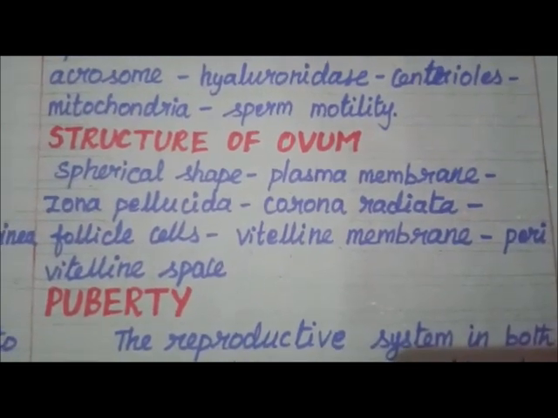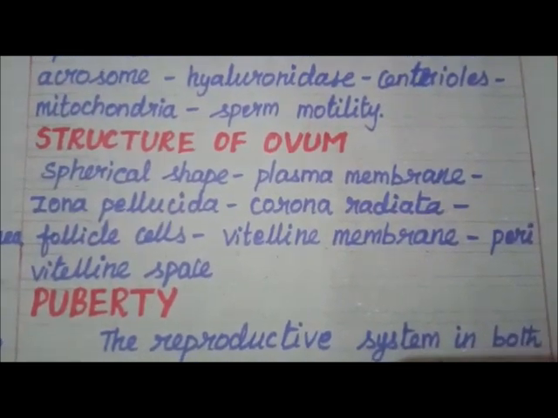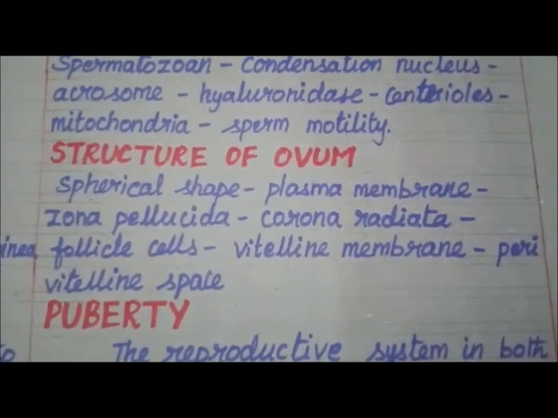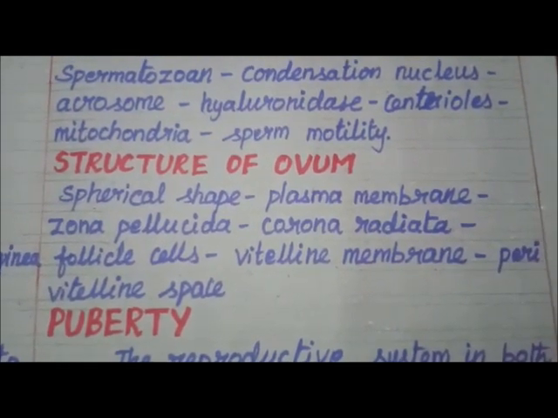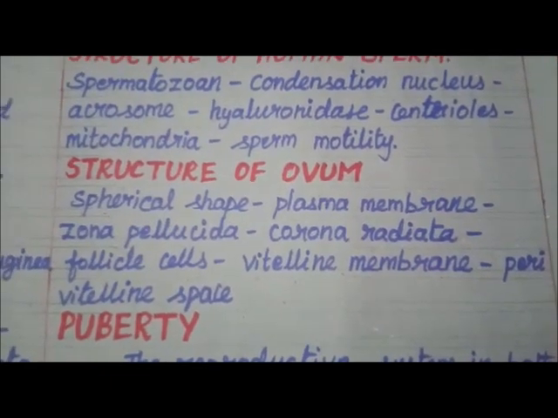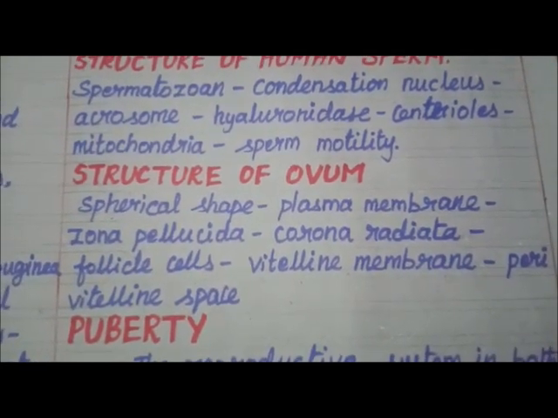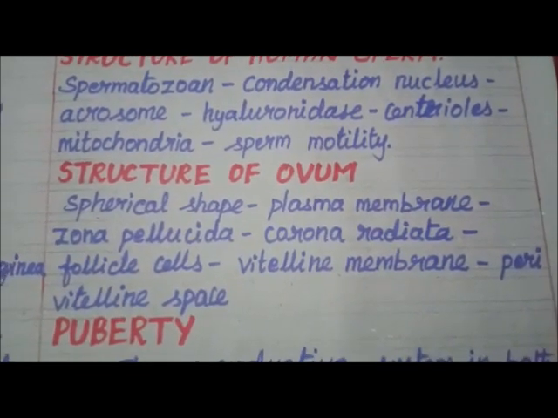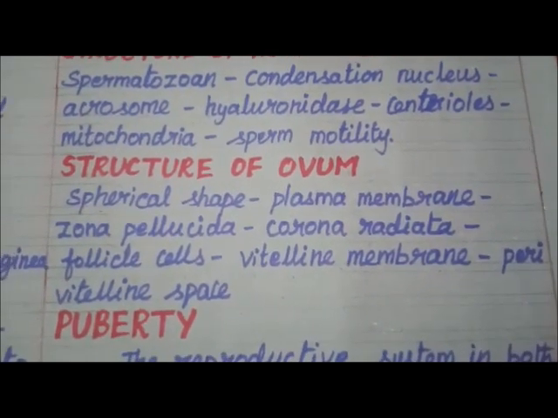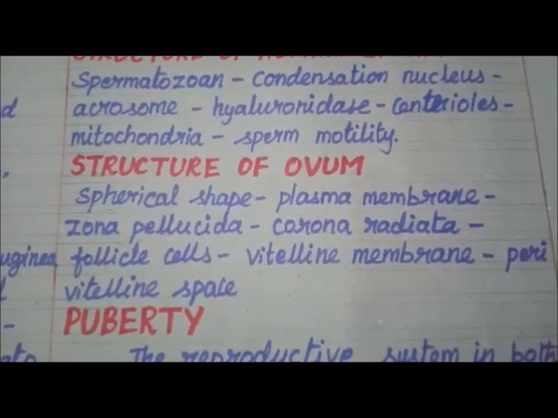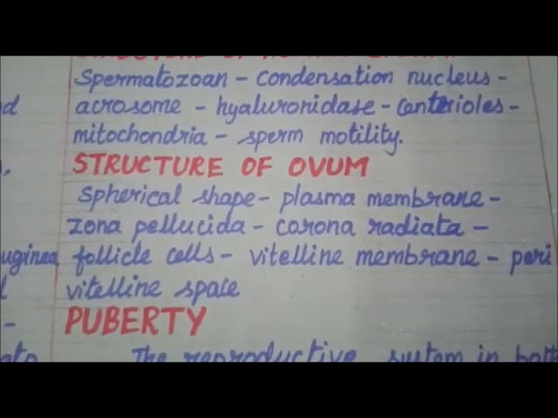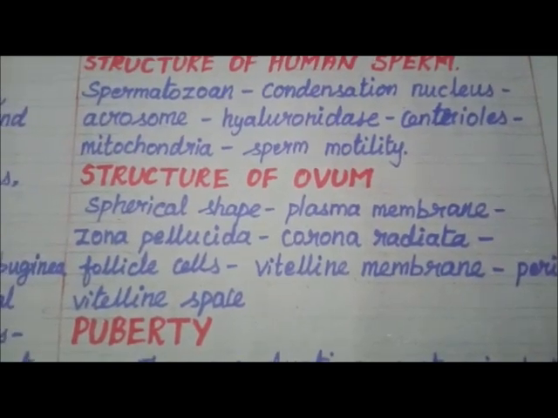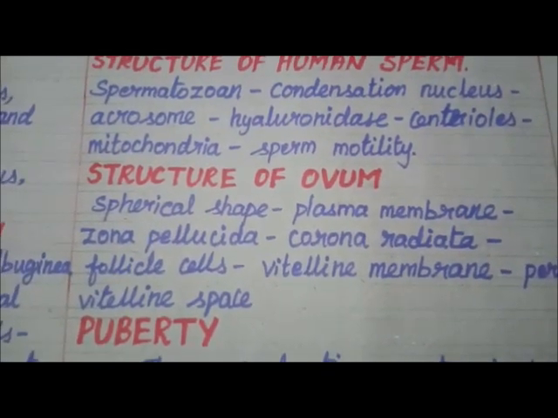Structure of ovum. The mature ovum or egg is spherical in shape. The ovum is almost free of yolk. It contains abundant cytoplasm and the nucleus. The ovum is surrounded by three membranes. The plasma membrane is surrounded by an inner thin zona pellucida and an outer thick corona radiata.